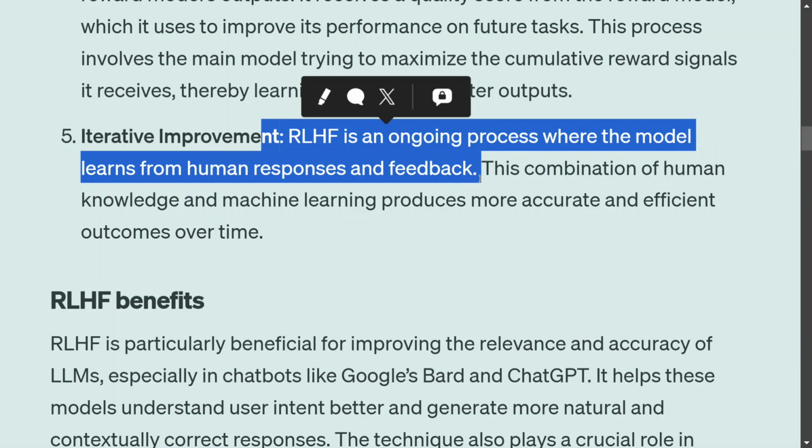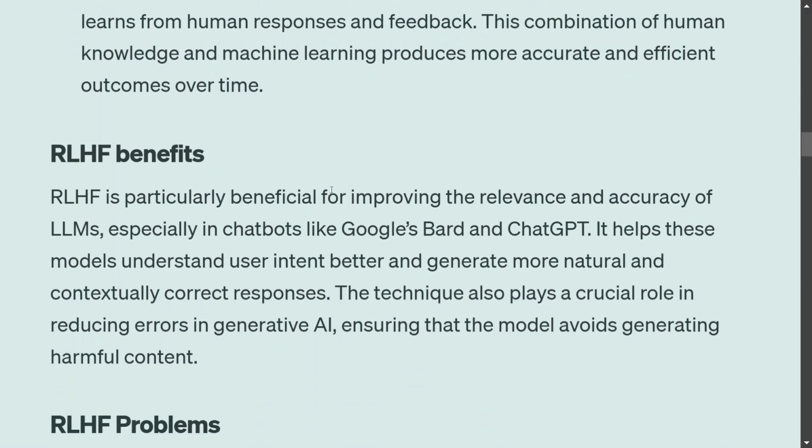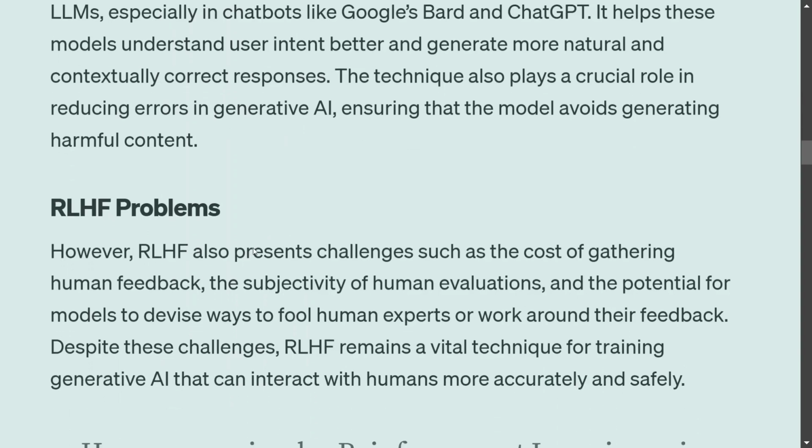So basically, I'm trying to just wrap up RLHF. I've already covered it in quite some detail in my previous videos, just giving you a brief of what RLHF is. Talking about its benefits, it is particularly beneficial for improving relevancy and accuracy, as you have involved human beings, hence the quality of the output is great. But certain problems are there with RLHF. One is the cost of gathering the human feedback, right? Because for humans to give feedback, it's always a little time consuming and very costly also. But still, it's one of the most vital methods of training a generative AI model.